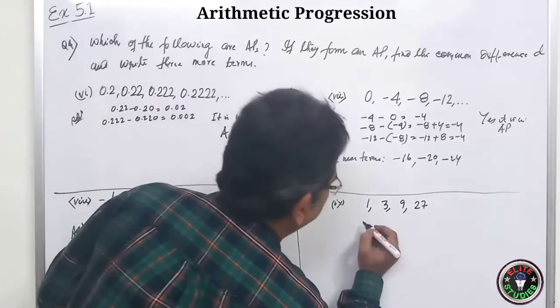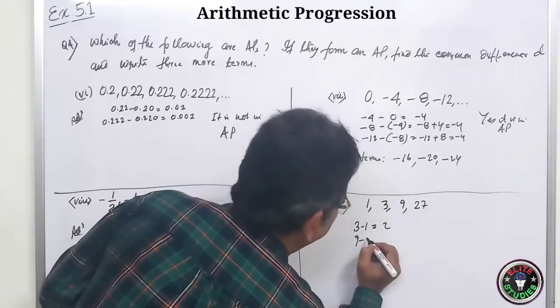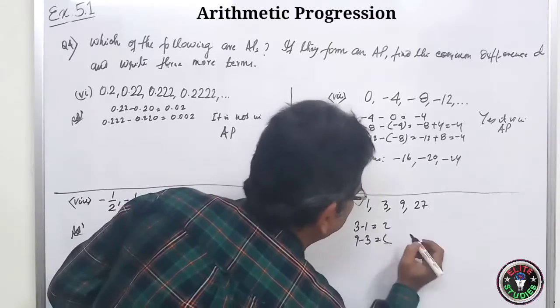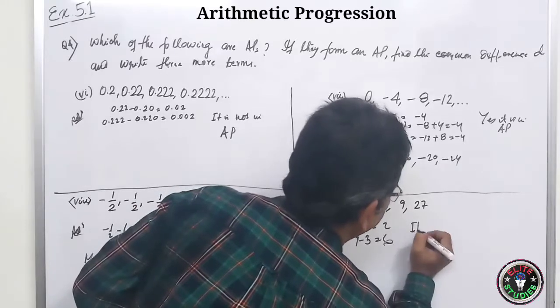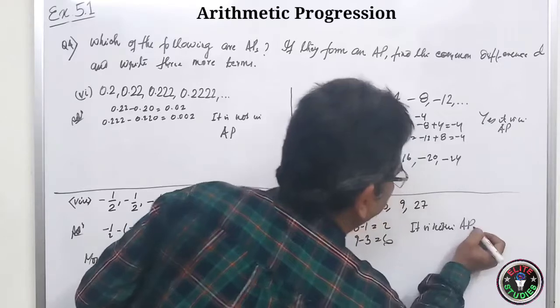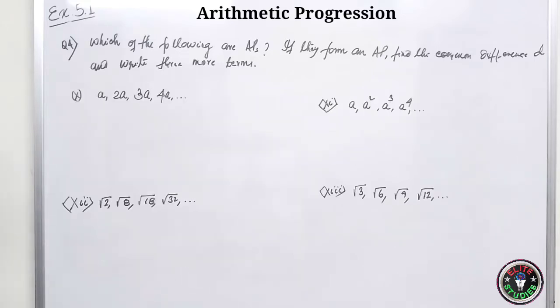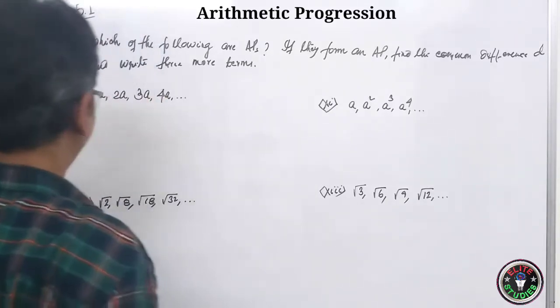Now here 3 minus 1, it is 2. 9 minus 3 is equal to 6. So it is not in AP. Take the screenshot, please. Now let us do other questions.